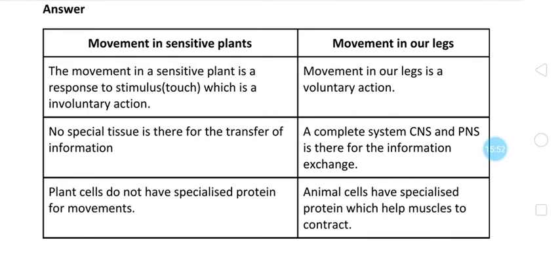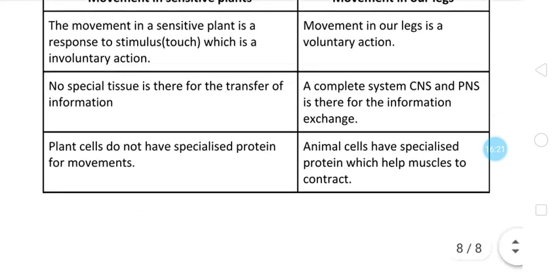Movement in sensitive plants is a response to a stimulus, that is touch, which is an involuntary action, whereas movement of our legs is a voluntary action. According to our wish, we move our legs, so it is a voluntary action. In the movement of sensitive plants, no special tissue is there for the transfer of information. In the movement of our legs, the complete system, the central nervous system and peripheral nervous system, is there for information exchange.